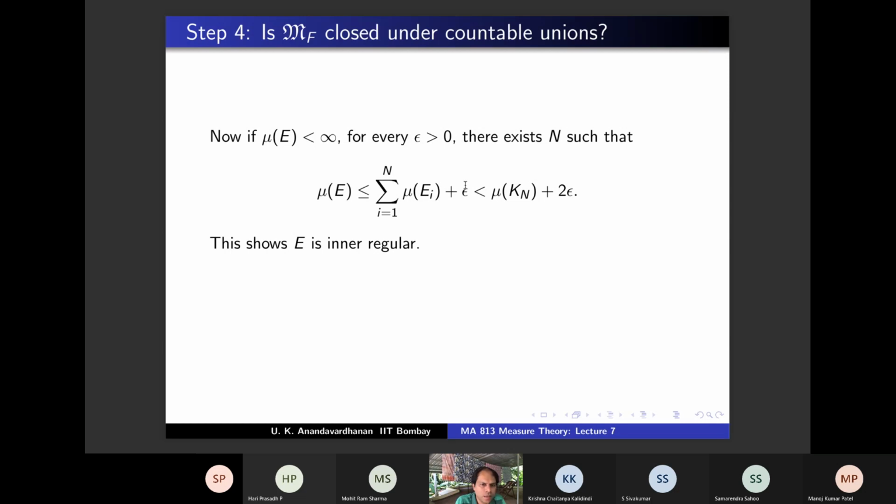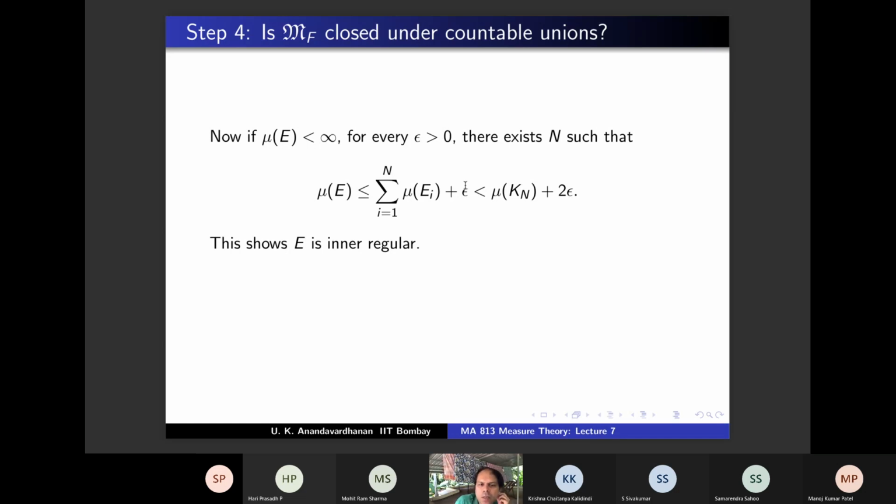You want to show that mu E is the supremum of mu K. It is an upper bound and it is the least upper bound. That it is an upper bound is clear, because if K is contained in E, then mu E is bigger than mu K by monotonicity. So you only need to show that it is the least upper bound.